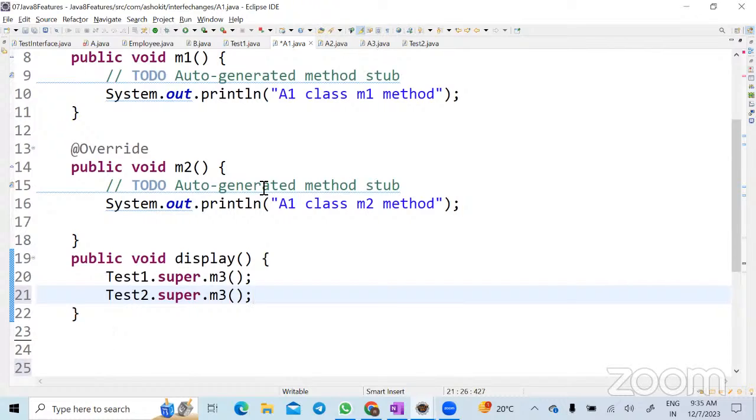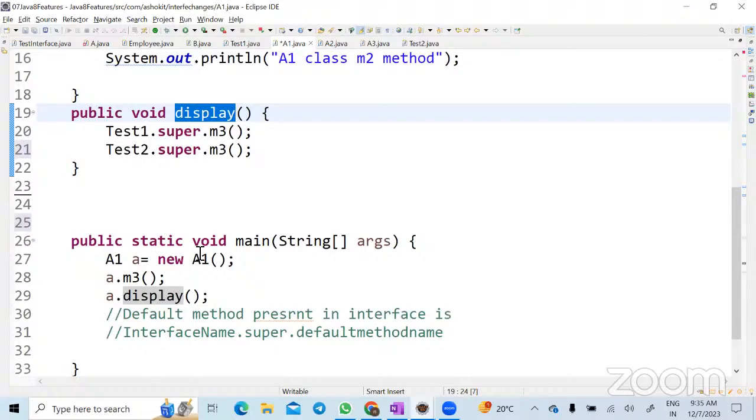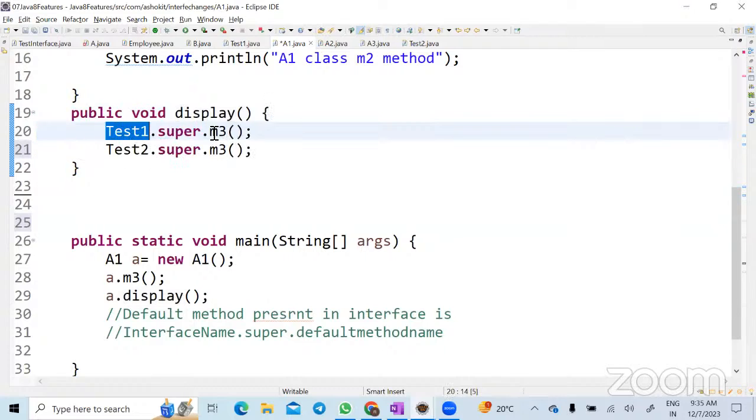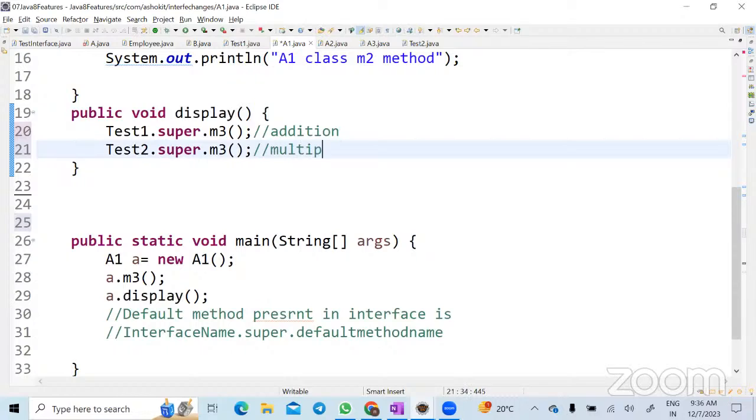See, in my display method, why can't I keep this code here in the main block? Because main is a static method. From a static context, you cannot call a non-static method, right? So that's the reason I have to put this in an instance method. This is an instance method. See, look at here. Test1.super.m3 means addition will be performed. Test2.super.m3 means multiplication will be performed, correct?